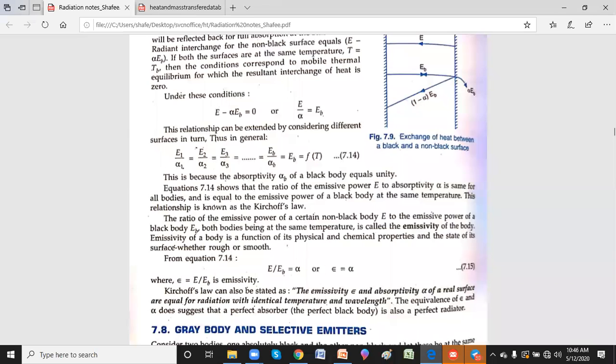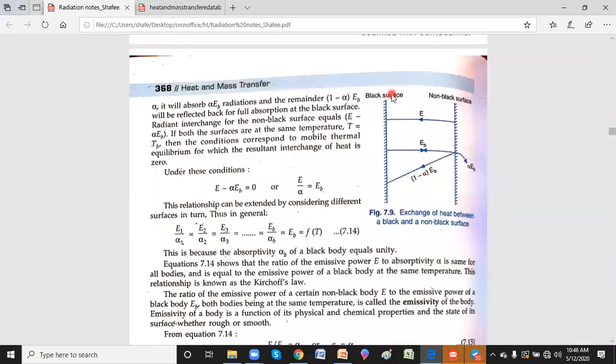Now, before going to the next concept, I'll show you. Suppose in this particular diagram there's a black surface and a non-black surface. Assume that both are black surfaces.